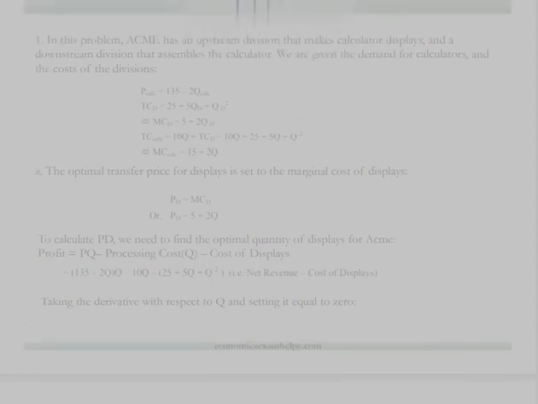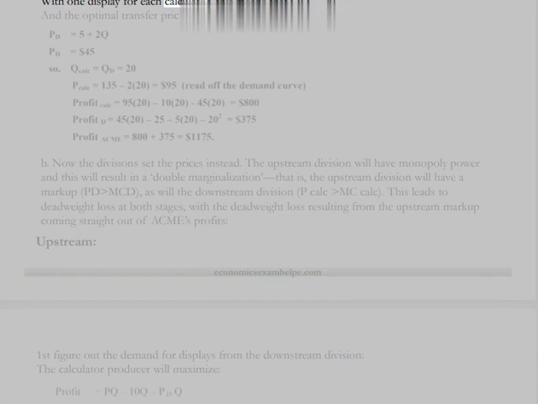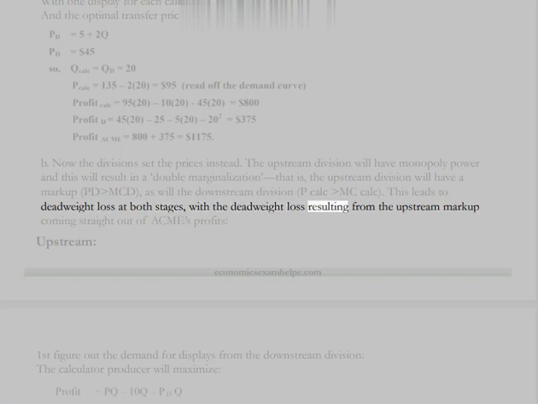Solutions. With one display for each calculator, this means that QD equals 20, and we can find the optimal transfer price. B. Now the divisions set the prices instead. The upstream division will have monopoly power and this will result in a double marginalization, that is, the upstream division will have a markup, PD minus MCD, as will the downstream division, PCalc minus MC Calc. This leads to deadweight loss at both stages, with the deadweight loss resulting from the upstream markup coming straight out of Acme's profits.